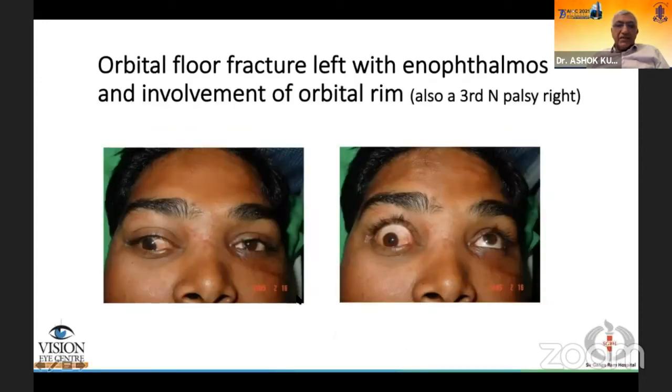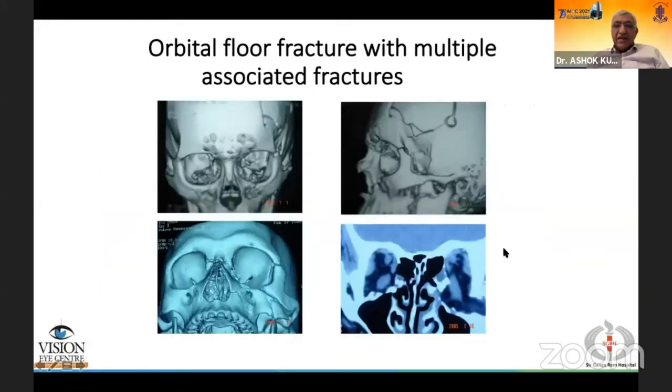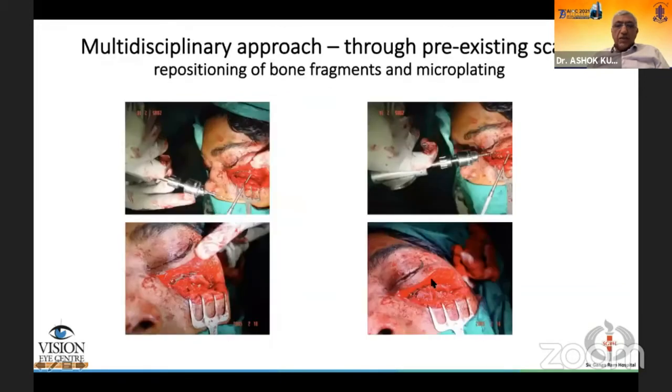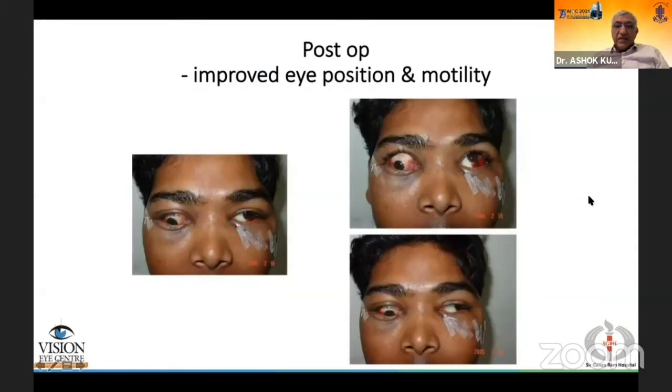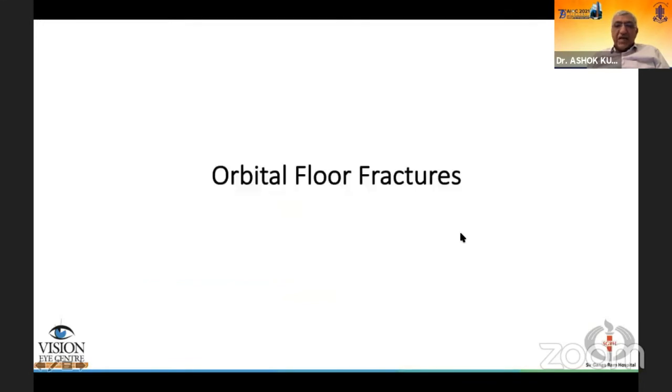This patient has an orbital floor fracture in the left with multiple involvements, but the right eye has a third nerve palsy. So forgetting the right eye, we can look at the changes in the left eye with these multiple fractures involving the lateral wall, the temporal bone, and the orbital floor and the medial wall. So we could work with a multidisciplinary team, including maxillofacial surgeons with microplating, to fix this and get a much nicer position of the left eye.